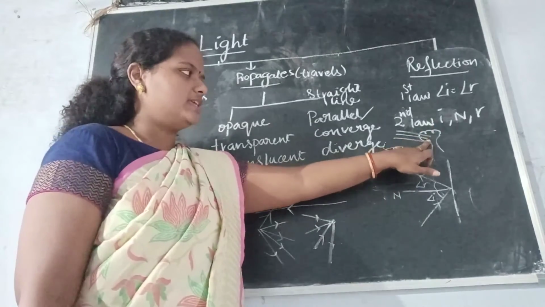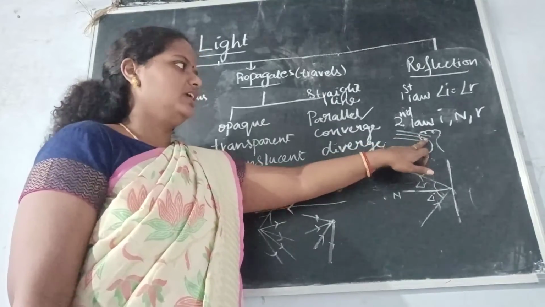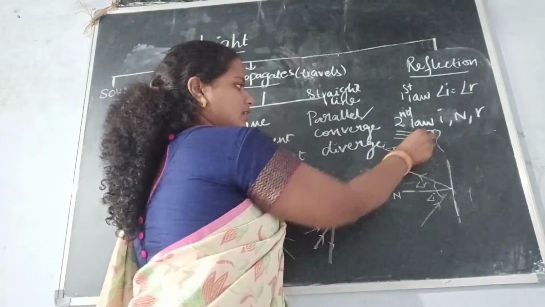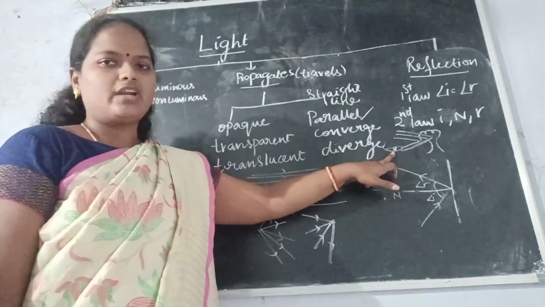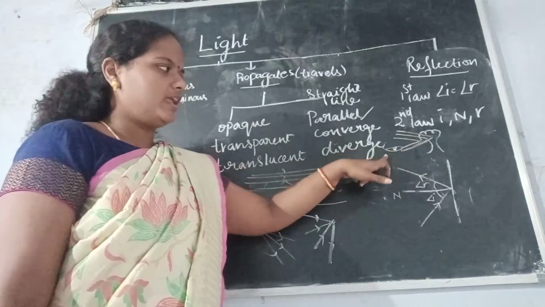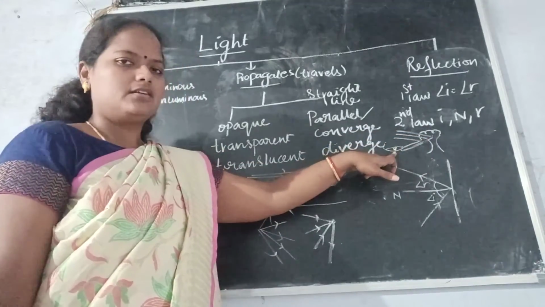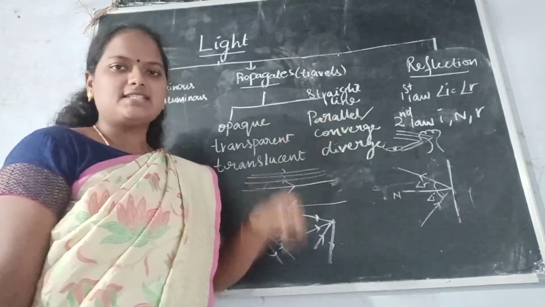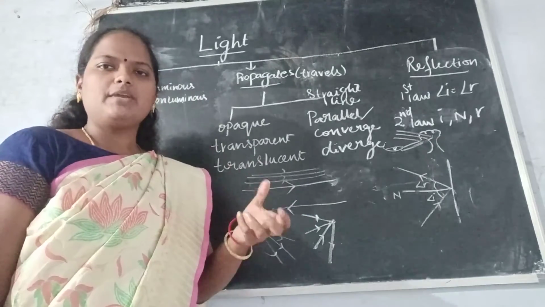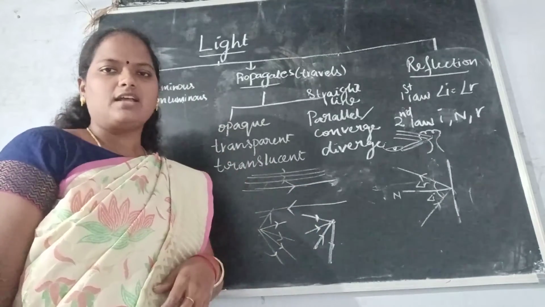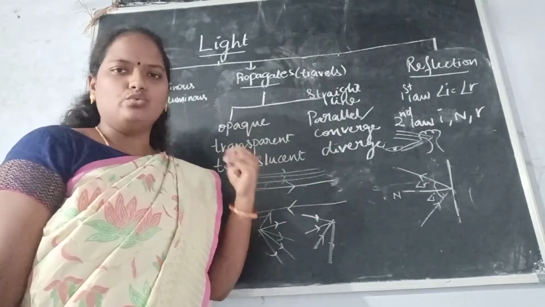Okay, so these light rays which are touching the tree from any natural or artificial source will bounce back. After bouncing, these reflected rays will reach our eye. In this way, the incident ray on the tree will reflect back or bounce back so that we can see with our eyes. So we are able to see anything around us only because the reflected rays are reaching our eyes. So this reflection follows two rules.